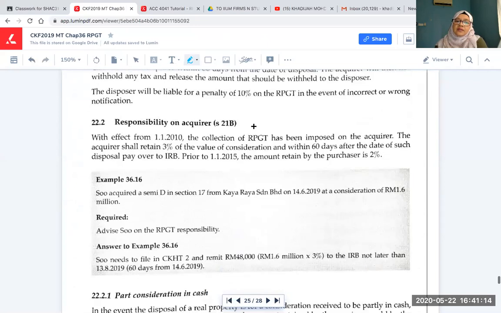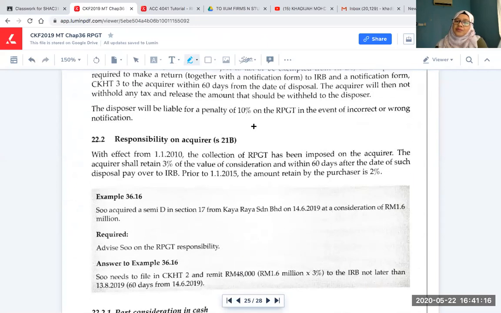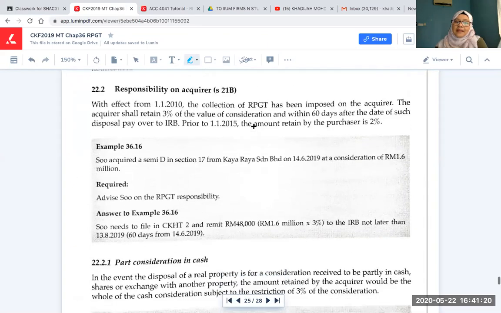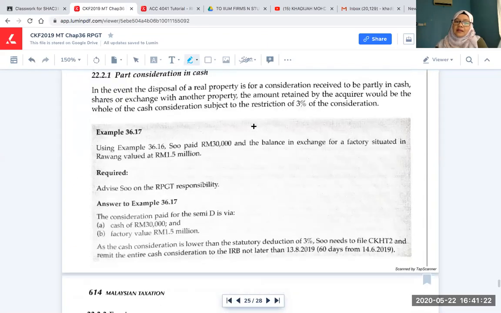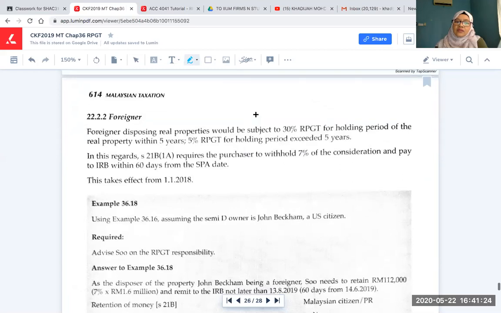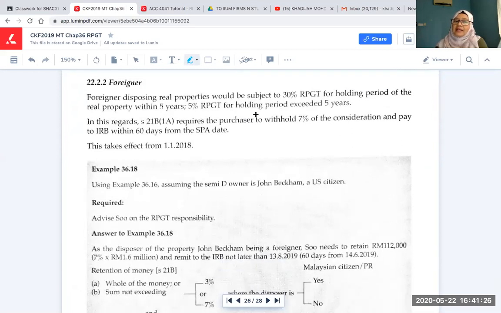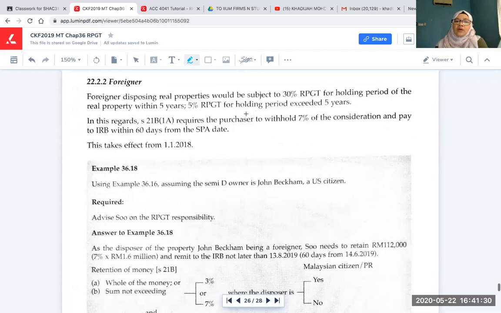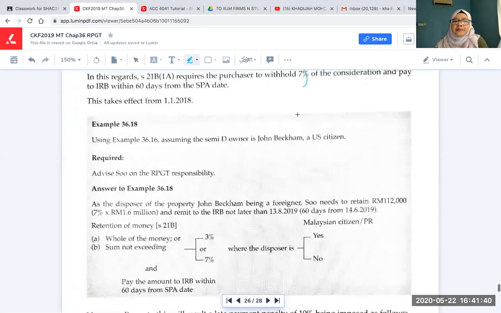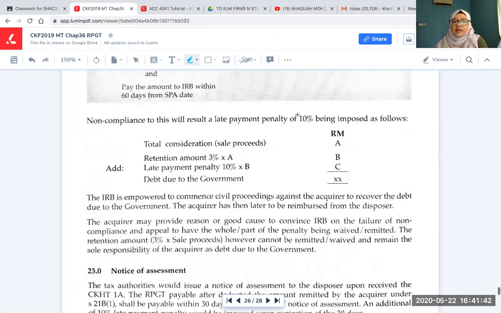The penalty is 10% if you are non-compliant. We have also covered the 3% withholding tax, and for a foreigner, where the holding period is within 5 years, the amount withheld is 7% instead of 3%. It's higher, right?